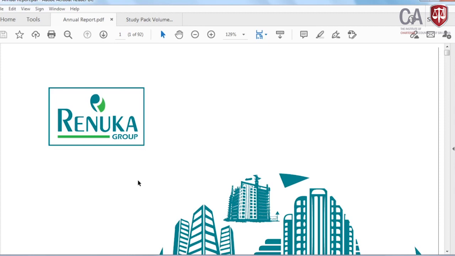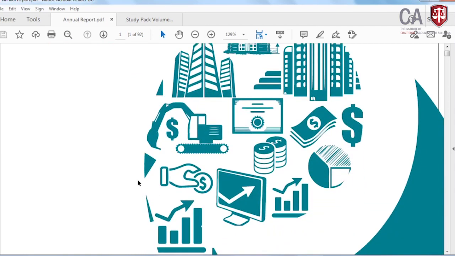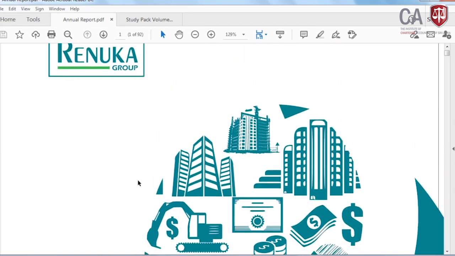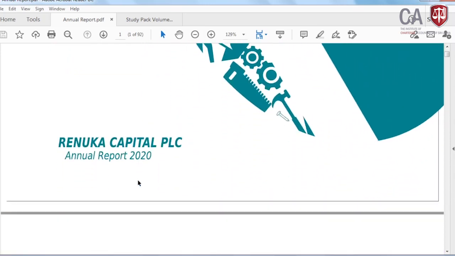There are bigger companies, very big companies in the market, PLCs, Unilever, anything you like. You can select from the Colombo Stock Exchange and download the annual report. This type of booklet will be there. This belongs to Renuka Group. This is the Renuka Capital PLC annual report 2020.